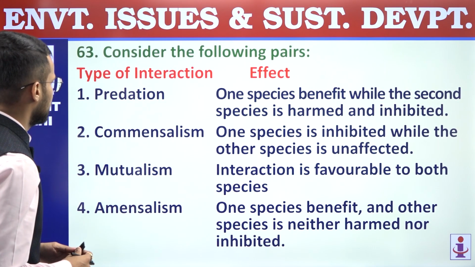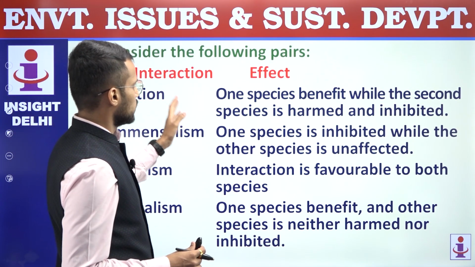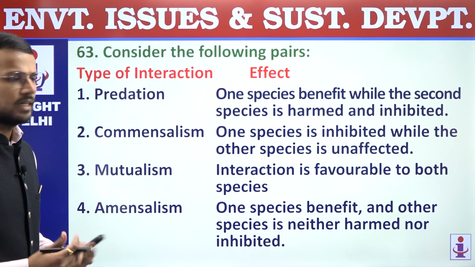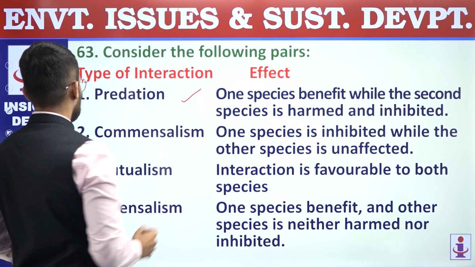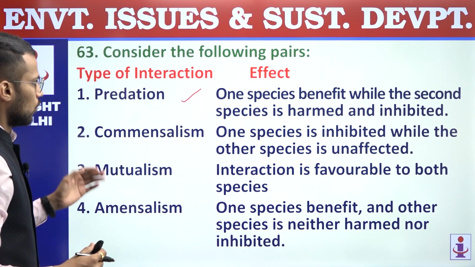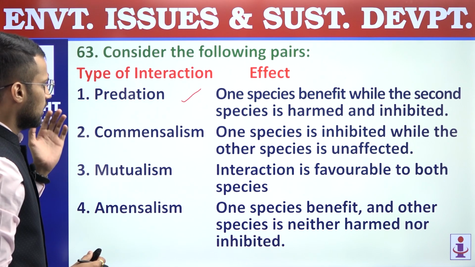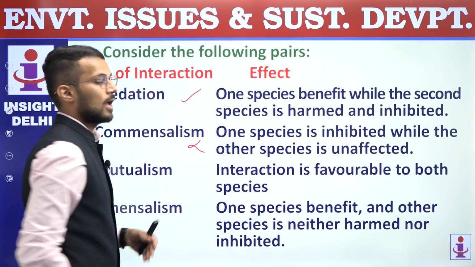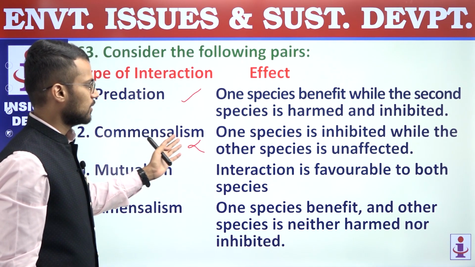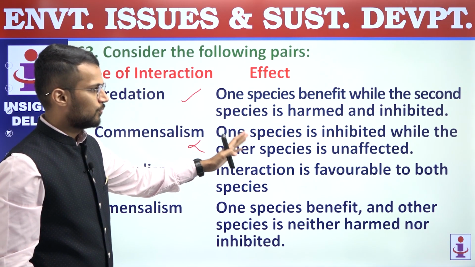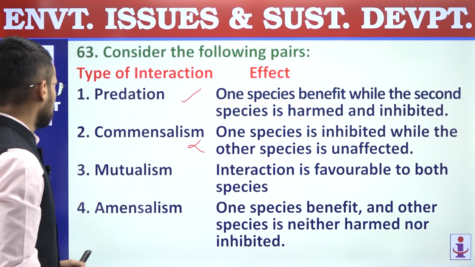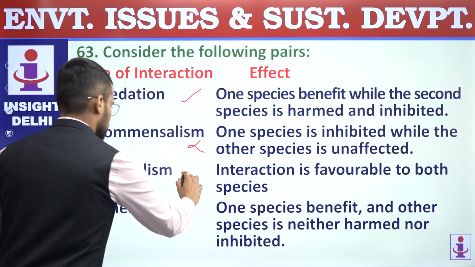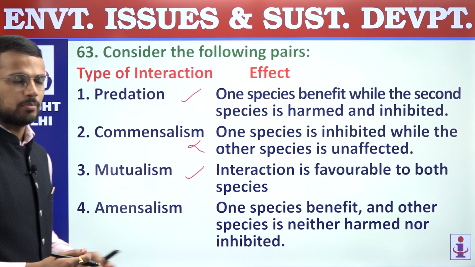So first, predation. Its effect is one species benefits while the other species is harmed and inhibited, right? So this pair is correct. Second, commensalism. One species is inhibited while the other species is unaffected. So this is not commensalism, it is amensalism, because in commensalism what happens? One species is benefited and the other remains unaffected. Second is incorrect. Third, mutualism. Interaction is favorable to both species. This is correct because in mutualism both the species are benefited.